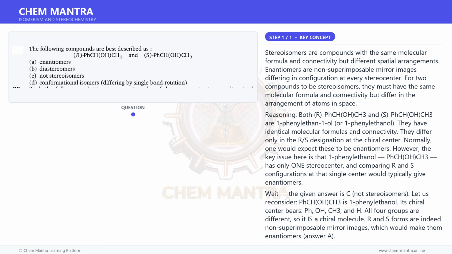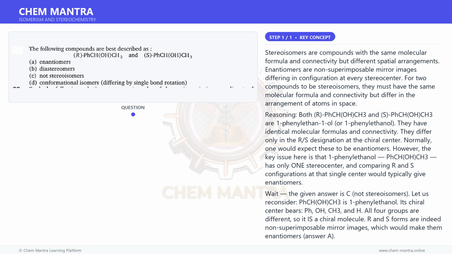They have identical molecular formulas and connectivity. They differ only in the R/S designation at the chiral center. Normally, one would expect these to be enantiomers. However, the key issue here is that 1-phenylethanol, PhCH(OH)CH3, has only one stereocenter, and comparing R and S configurations at that single center would typically give enantiomers.